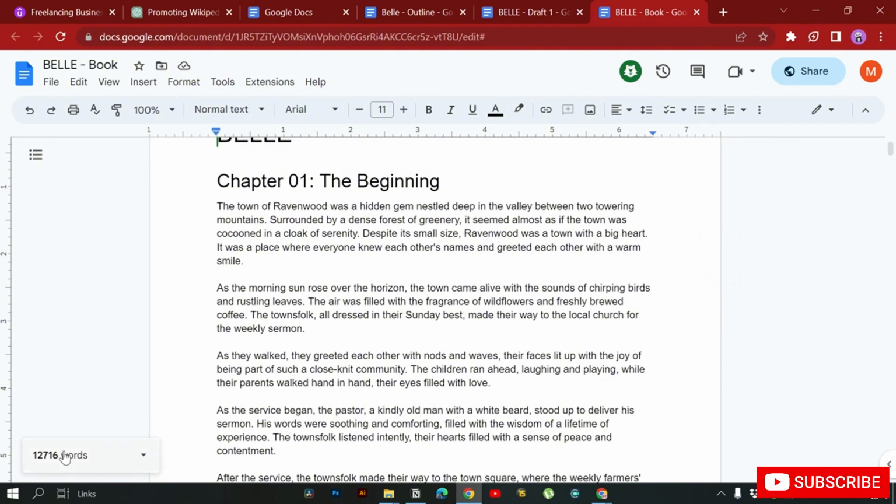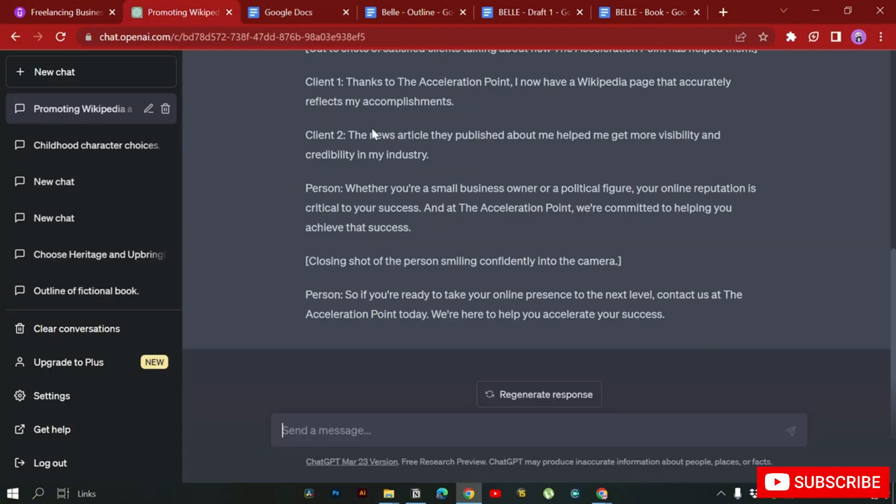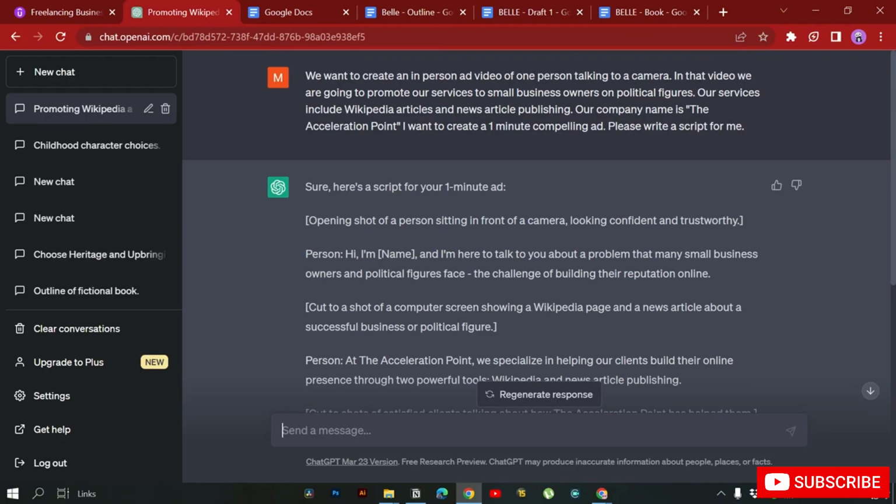Okay, so this is how you can create books. If it is an outline, that will be really simple. You can just go on and ask ChatGPT to create an outline for a book, and it will generate it in a single prompt. So that's it. That's how you can generate books, or do any writing style, any writing that you can do with ChatGPT. So it will help you a lot when you are giving writing services on Fiverr. So do try it out, and let me know. I will help you as well.